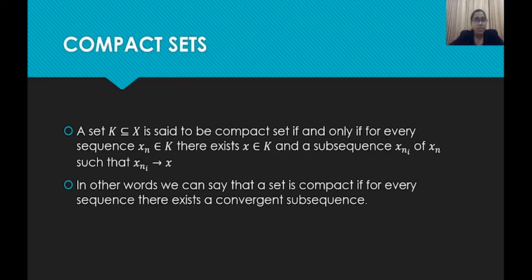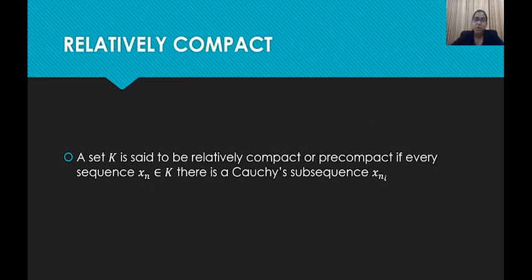Now we will introduce another term called a relatively compact set. A set K is said to be relatively compact, also called pre-compact, if every sequence xn in K has a Cauchy subsequence xni. So compactness means that corresponding to every sequence we have a convergent subsequence, and relatively compact means that every sequence in K will have a Cauchy subsequence. That is the definition of relative compactness.